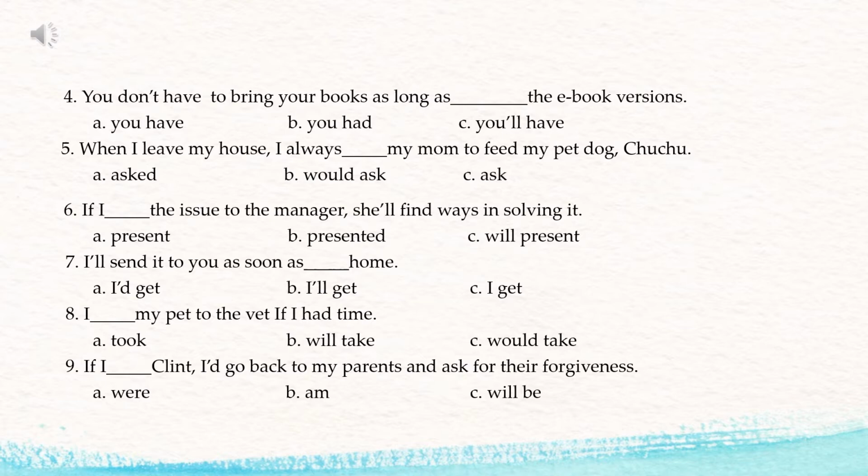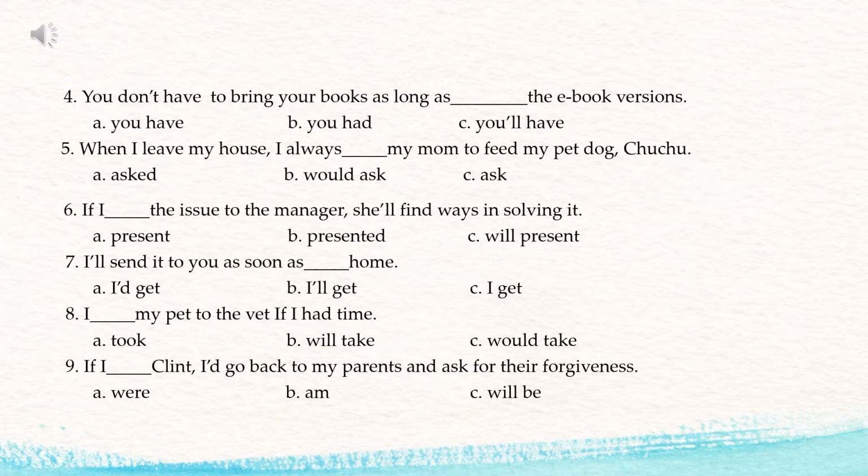Number five, when I leave my house, I always blank my mom to feed my pet dog Choo Choo. So you have there the condition, when I leave my house, then the consequence, I always blank my mom to feed my pet dog Choo Choo. So we also call it consequence, the main clause. So what's the consequence of the condition stated in the conditional clause? So okay, the tense of the verb here is simple present tense, leave. So in the main clause, it should also be in the simple present tense, ask, letter C.